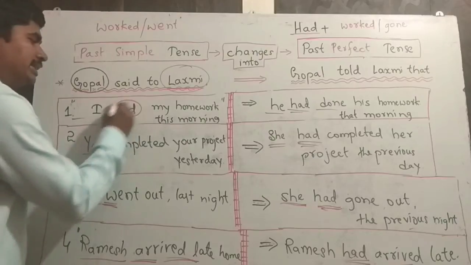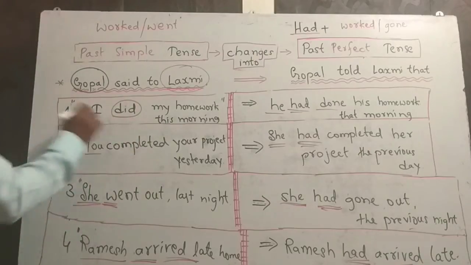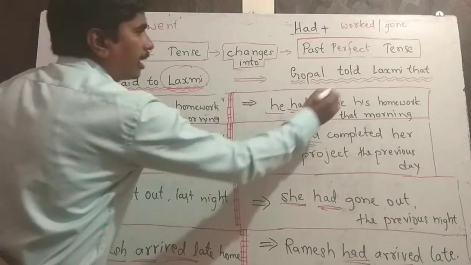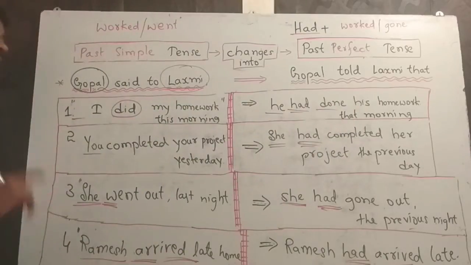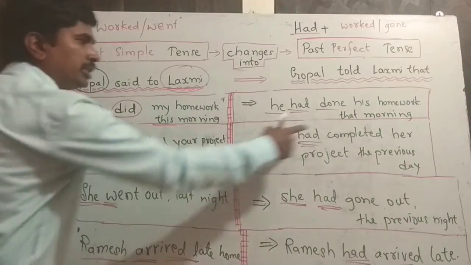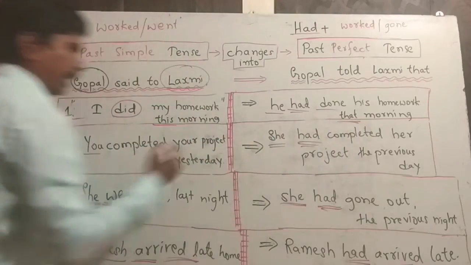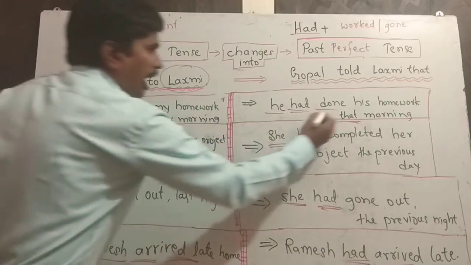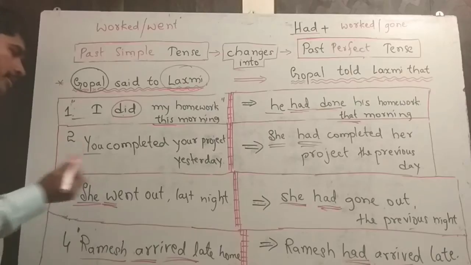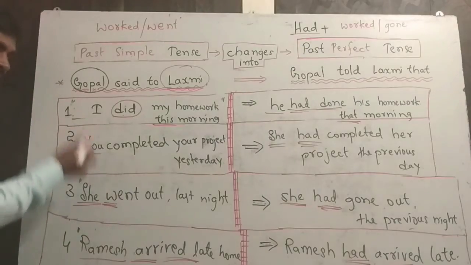Here did is in simple past tense. It changes to he had done his homework that morning. This morning changes to that morning. Did changes to had done.